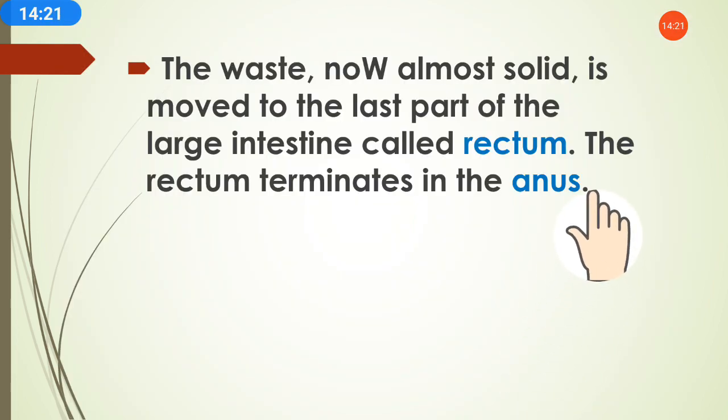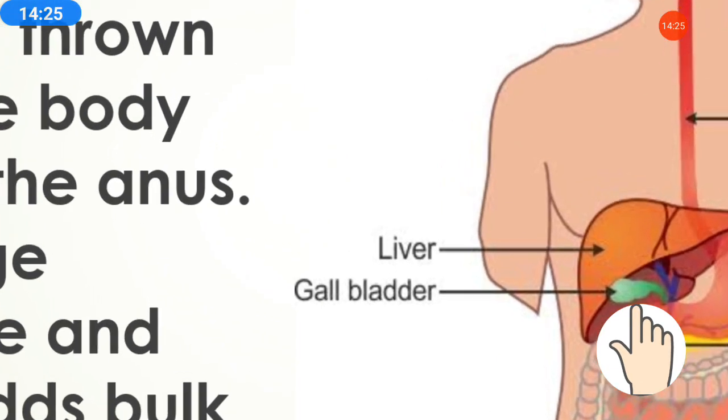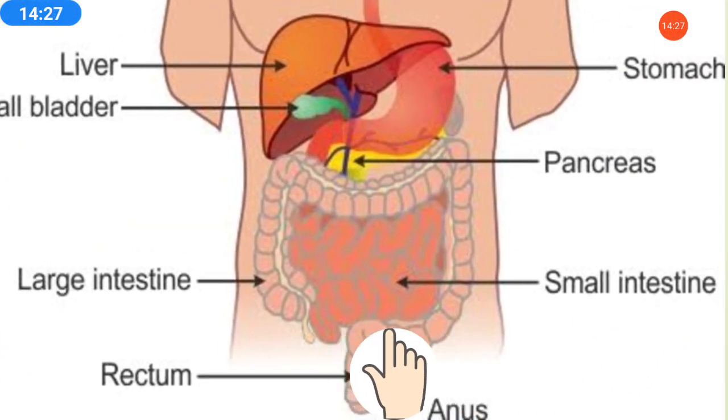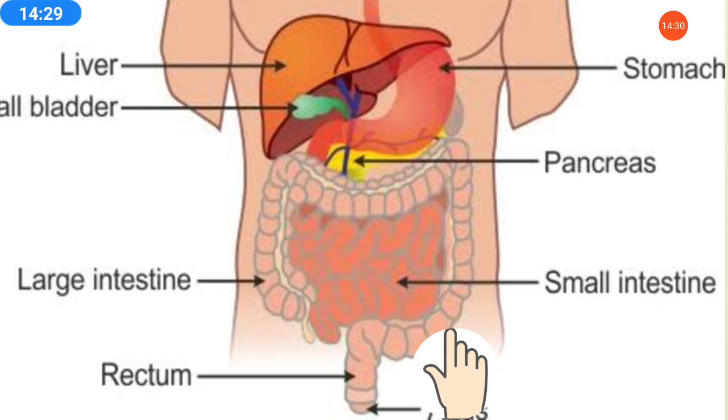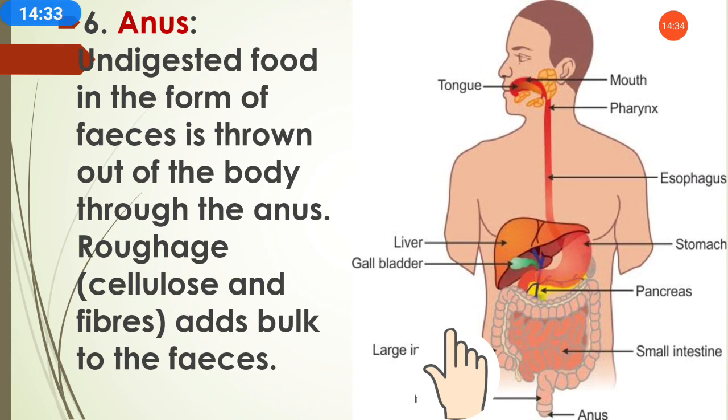Then the rectum terminates in the anus. Means after the rectum, this solid paste passes to the anus, and through the anus it comes out of the body. So what is the role of the anus?